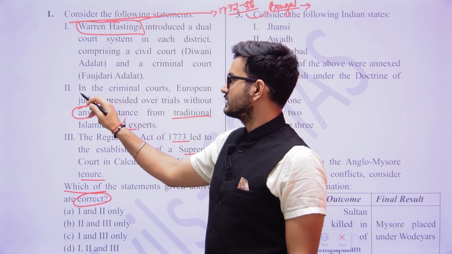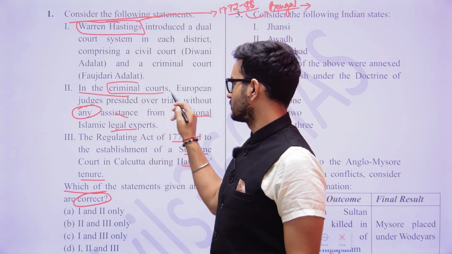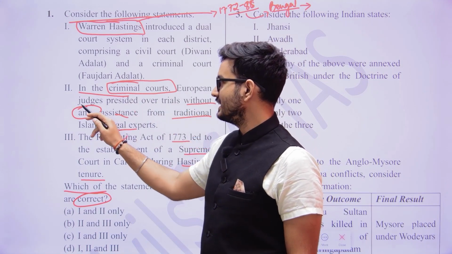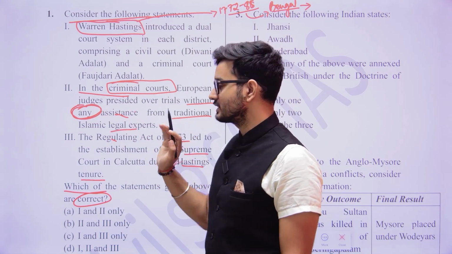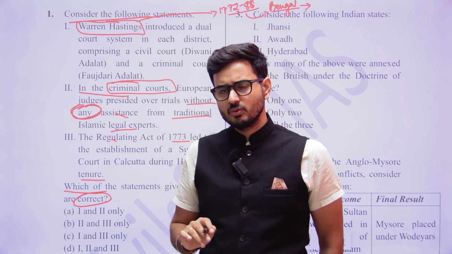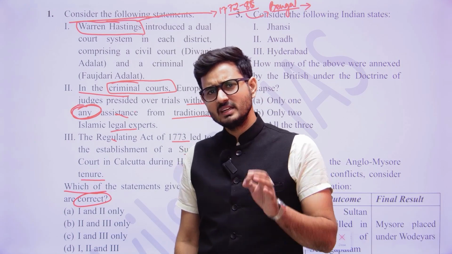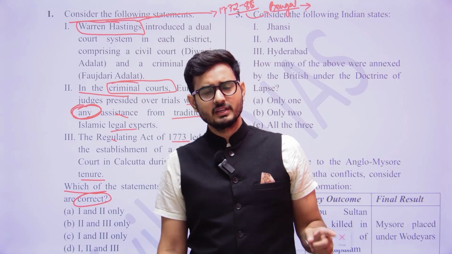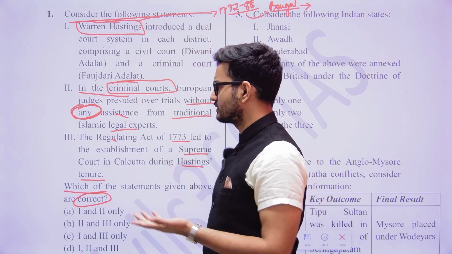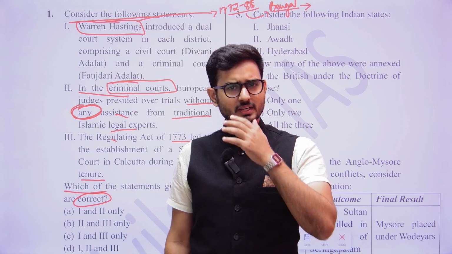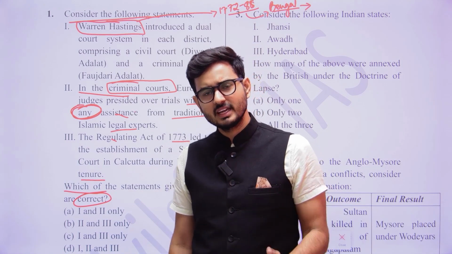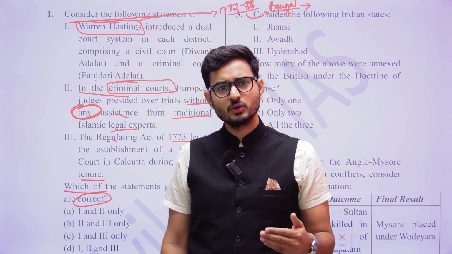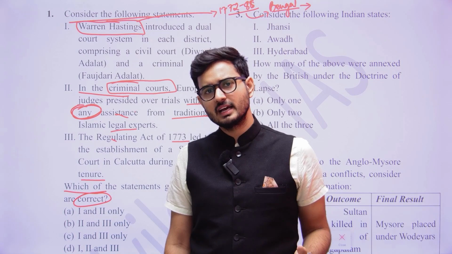But here what are they saying? In the criminal courts, European judges presided over the trials without any assistance from the traditional Islamic legal experts. Wouldn't there have been a single incident where, okay, we accept the British judges were there, but in the area that was Islamic in nature, wouldn't they have spoken to Islamic legal experts for the criminal aspect?